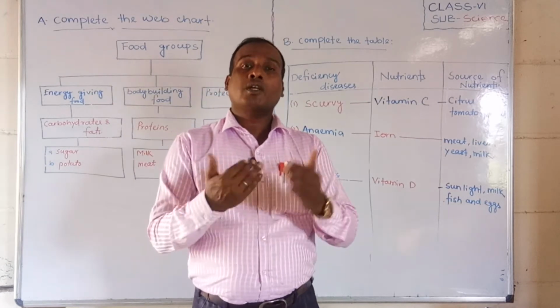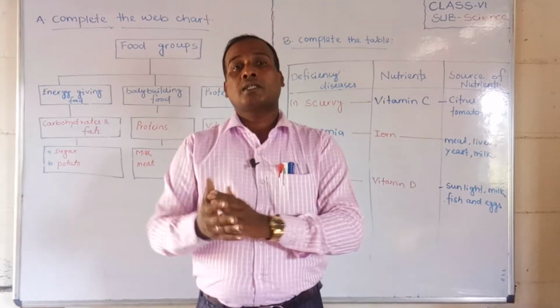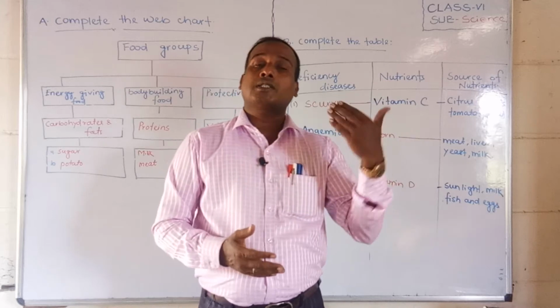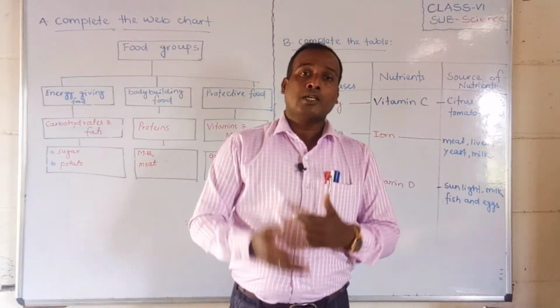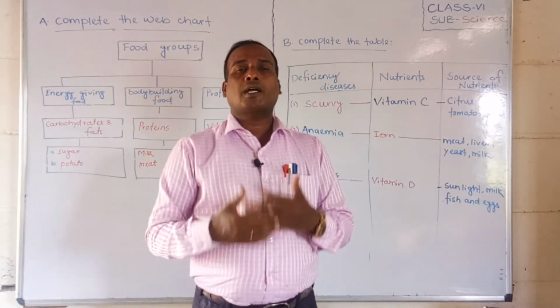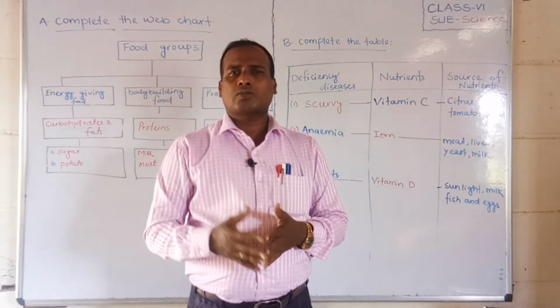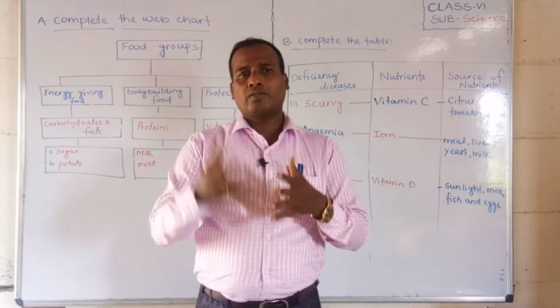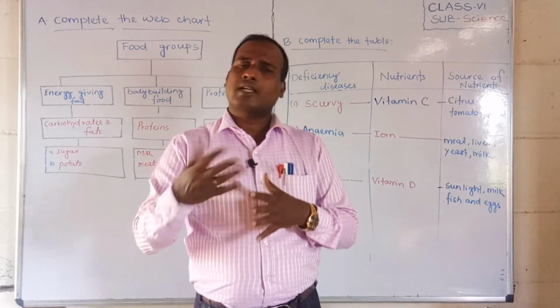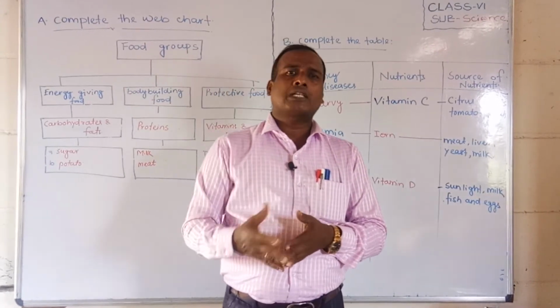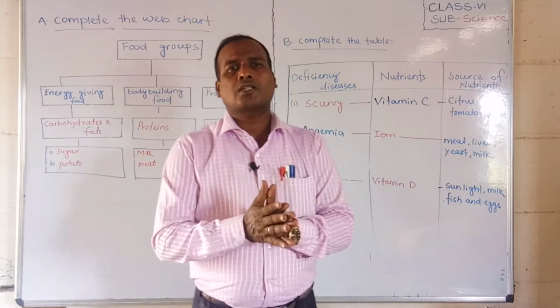But if we compare carbohydrates and fats, fats give more energy than carbohydrates. Milk, meat, liver, fish, oily foods, cheese, paneer, these especially give fats.